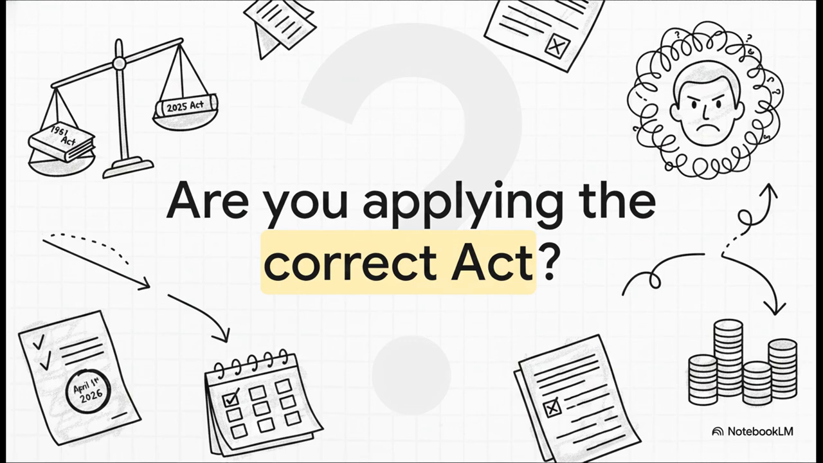Here's the absolute critical question every chartered accountant, student, and tax professional is facing right now. Are you applying the correct act to the correct financial year? Because when April 1st, 2026 hits, the 1961 Act is technically repealed, but its provisions don't just vanish into thin air. They actually continue to govern the income you earned before that date. This creates a really unique transition period where both laws are essentially alive at the exact same time. And honestly, making a mistake here could mean defective returns, invalid challenges, and just a whole lot of unnecessary headaches.